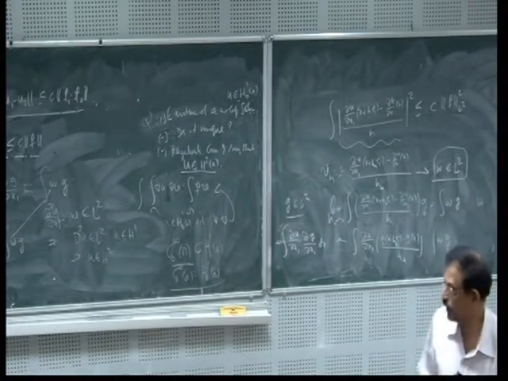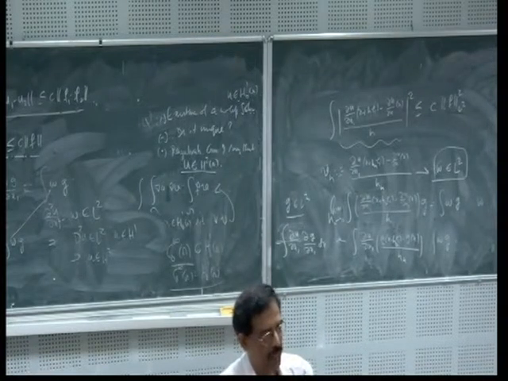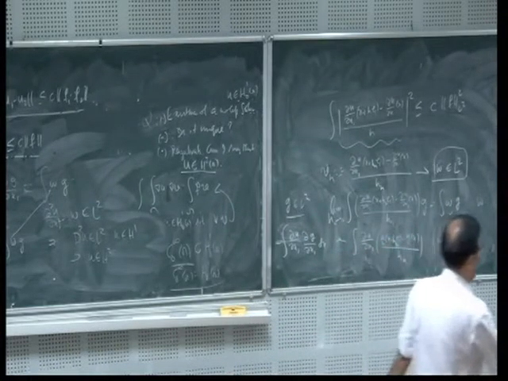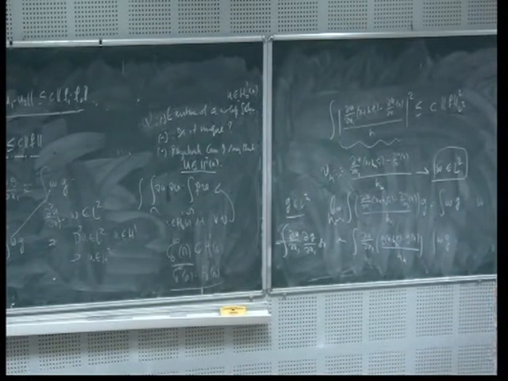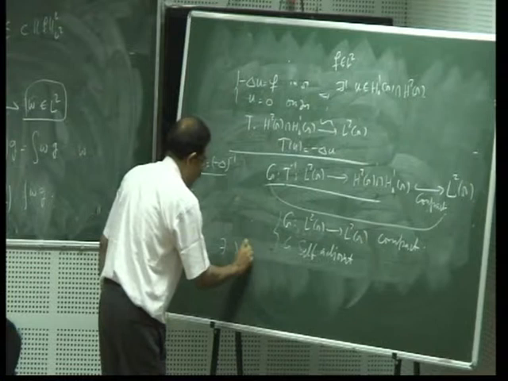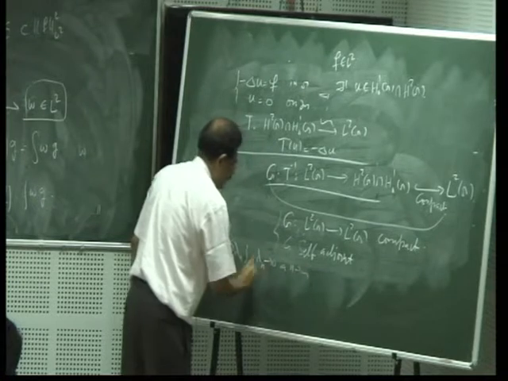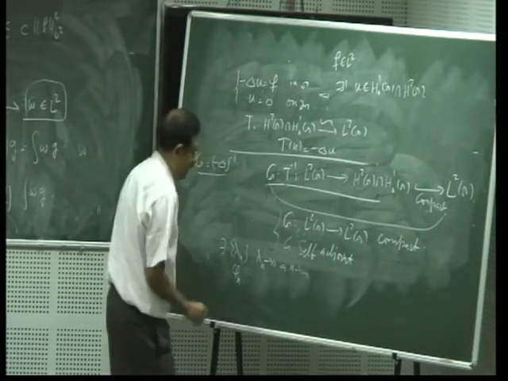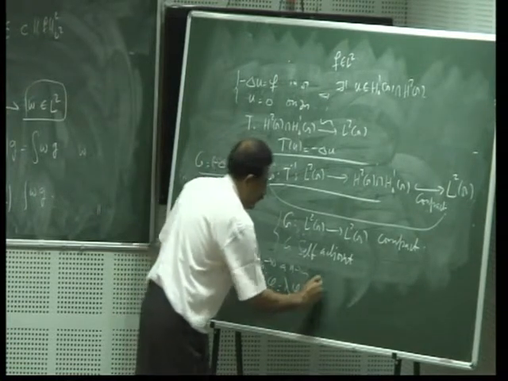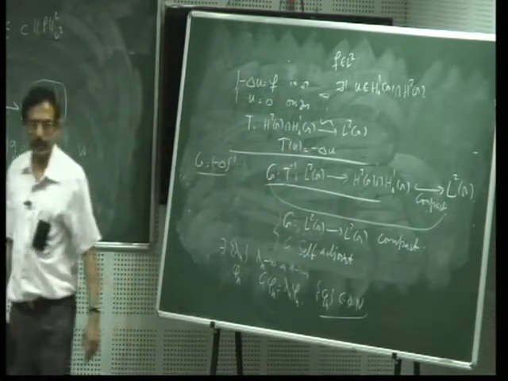You know that there is a very famous theorem due to Hilbert that if you are given a Hilbert space and a compact self-adjoint operator, it has a discrete spectrum, right? So let us use the discrete spectrum. That is, there exists a sequence of eigenvalues lambda n, so that lambda n converges to 0 as n tends to infinity, and I get functions phi n, so that g of phi n is equal to lambda n phi n, and the phi n's form a complete orthonormal set. So this is the spectral theorem.